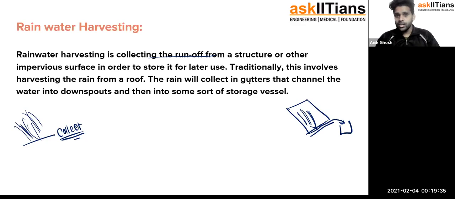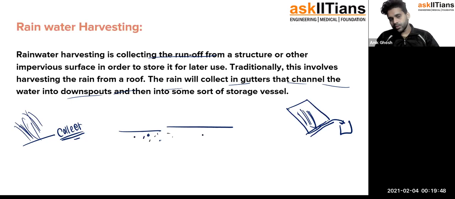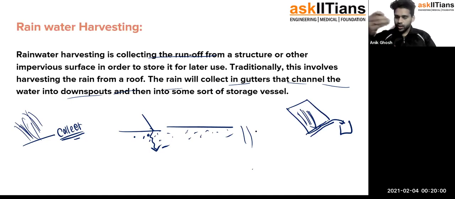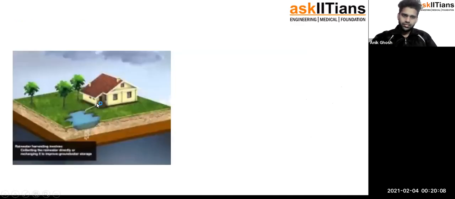The rain will collect in gutters that channel the water. When the rain is falling, there are also some small pores inside our ground, and the water goes through them. From the drains and gutters as well, it falls into different types of water bodies. Now, watch this video to understand it in a better way.